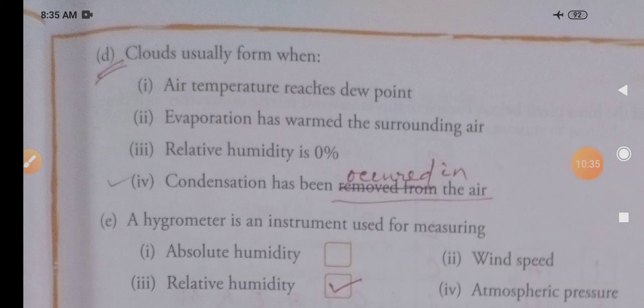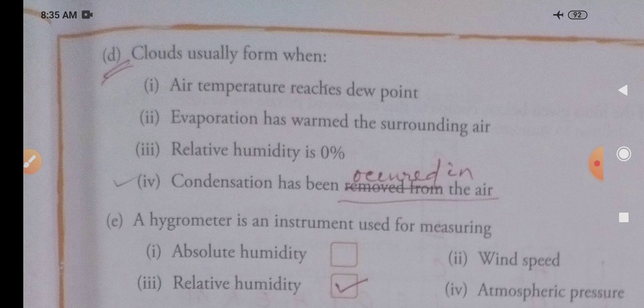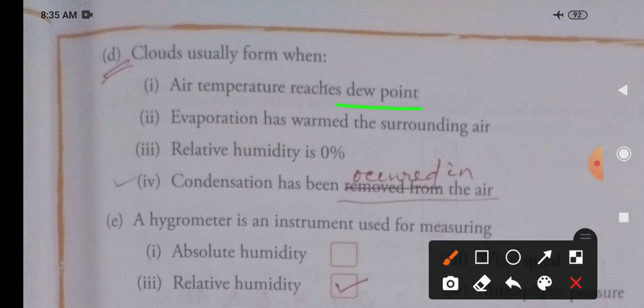Number D. Clouds usually form when, then options are given. Please try to see. You may be thinking air temperature reaches dew point. When air temperature reaches the dew point, by that time it will start raining. So this will not be the correct option. So only the fourth one will be the correct option.